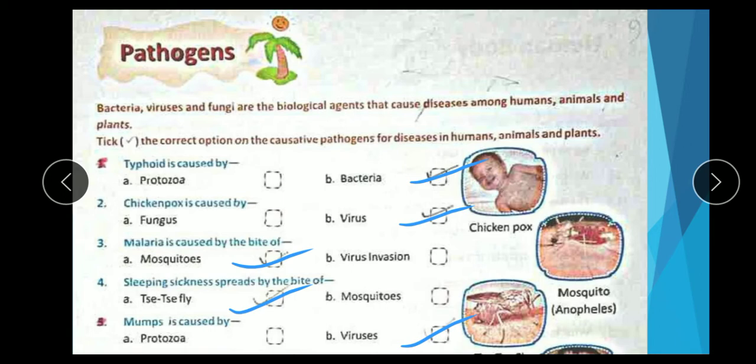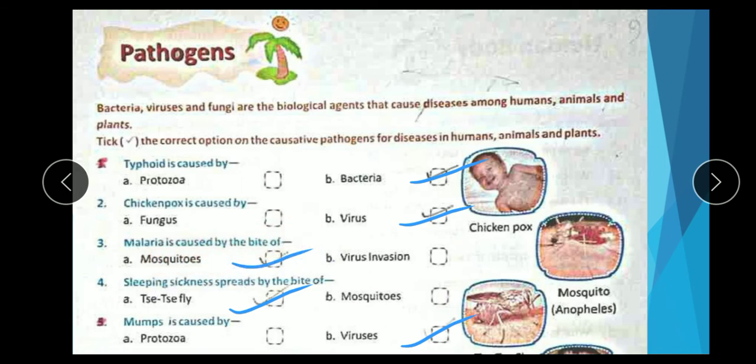Correct option, bacteria. Second, chicken pox is caused by fungus or virus. Chicken pox is caused by a virus. Correct option is virus. Clear? And third, malaria is caused by the bite of mosquitoes or virus infection. Correct option is mosquitoes, because malaria is caused by the bite of mosquitoes.